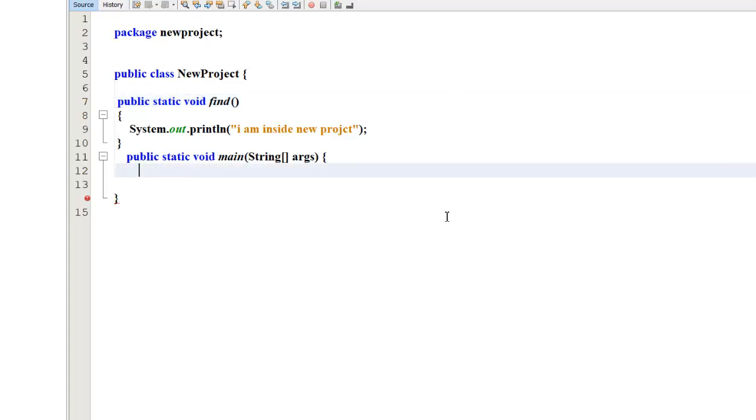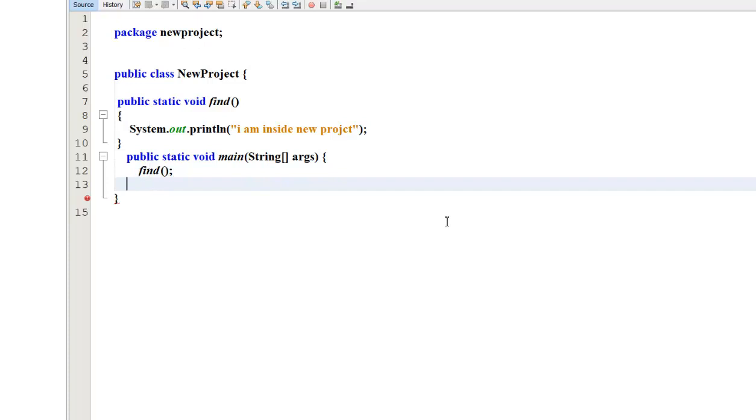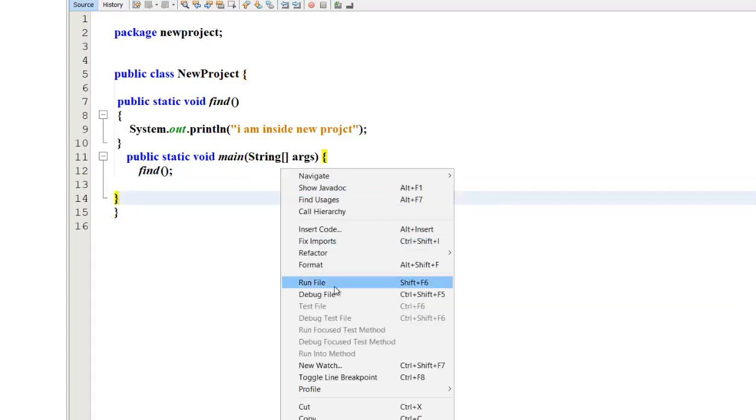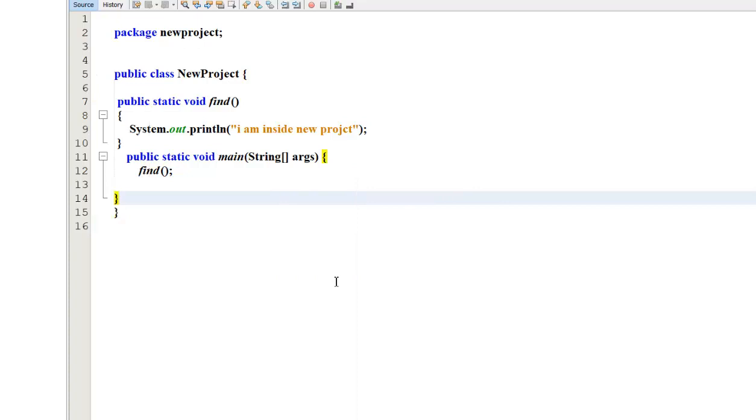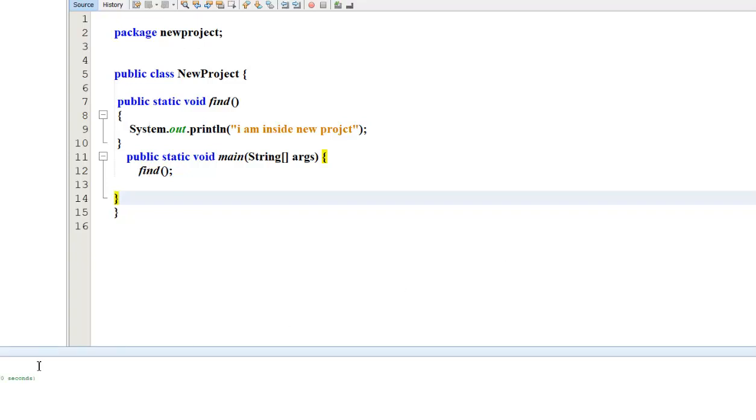Now see, let's find. This is the program I have created. Compiling, I am inside new project. The output is successful.